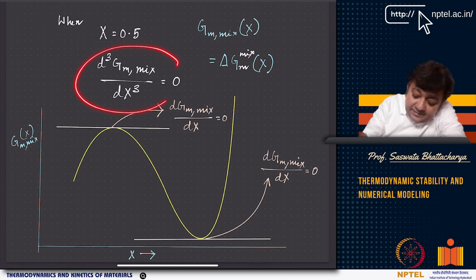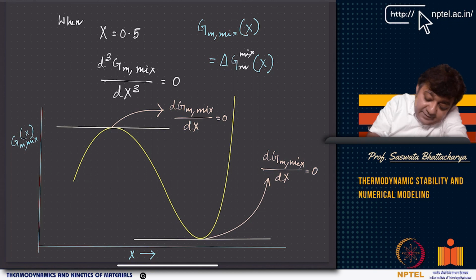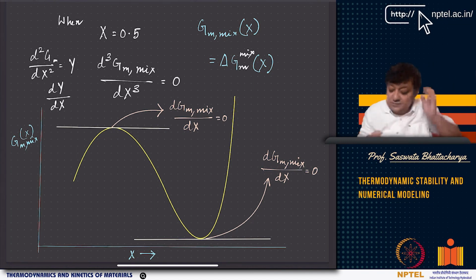Now if you have d2Gm by dx square as some quantity, let us call it y. Then d3Gm by dx cube is nothing but dy by dx. So basically, this is the slope of the second derivative. It is the slope of the curve that is of the second derivative, right?